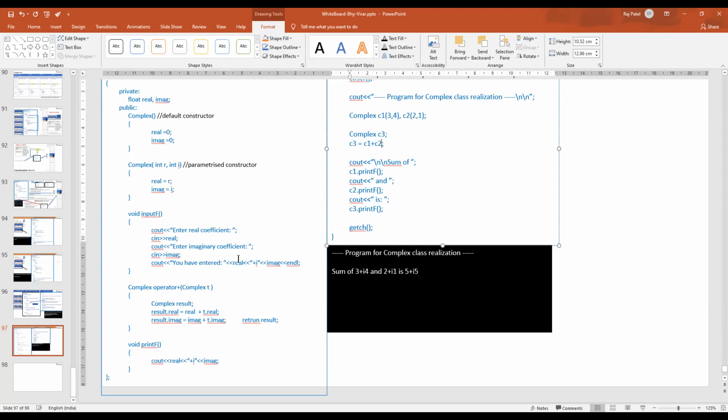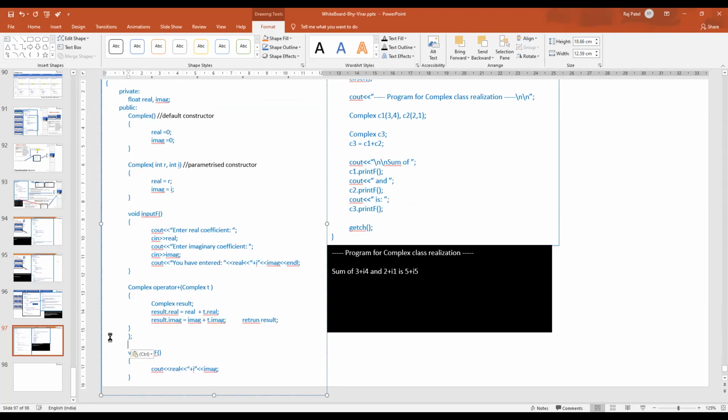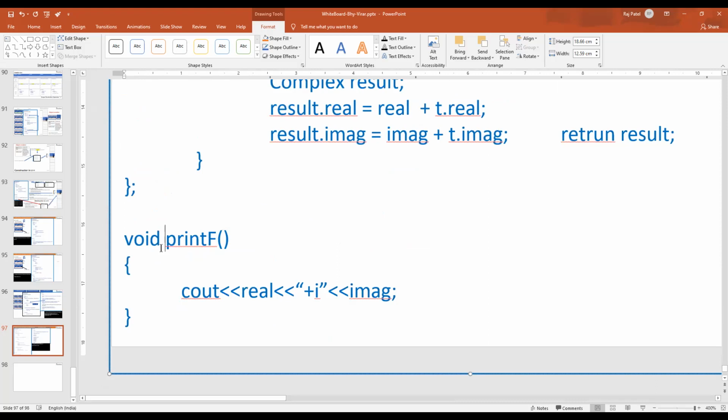Now, if you want to define any function outside the class, why not? I will remove this void print from here and paste it outside over here. So let me paste it with that same format. And I will shift this to the left-hand side because it is not in the class anymore. As it is not in the class, if I want to define anything outside the class, we all know very well, we have to supplement it with the class name, Complex, with the scope resolution operator, right?